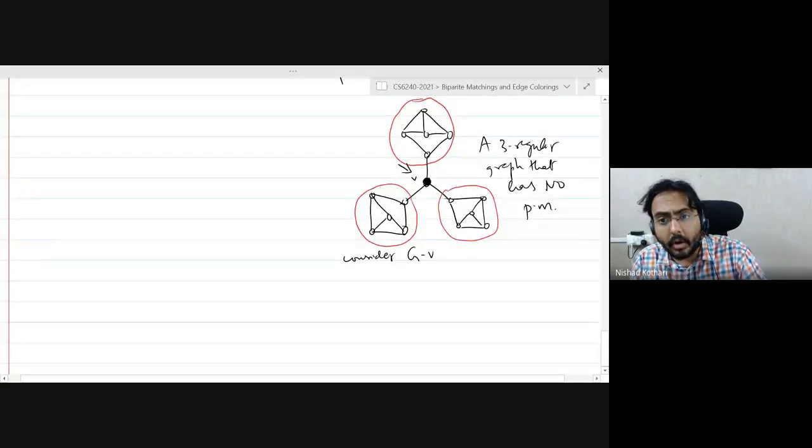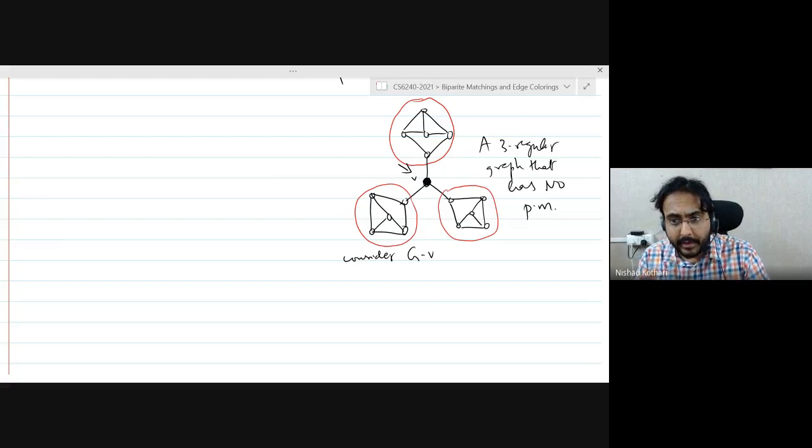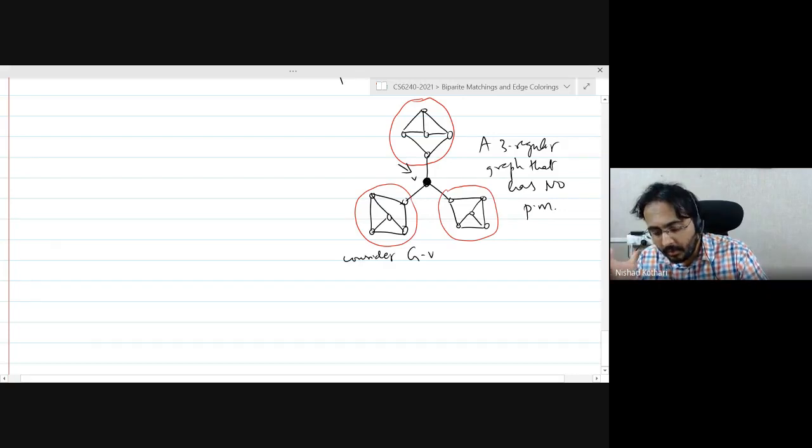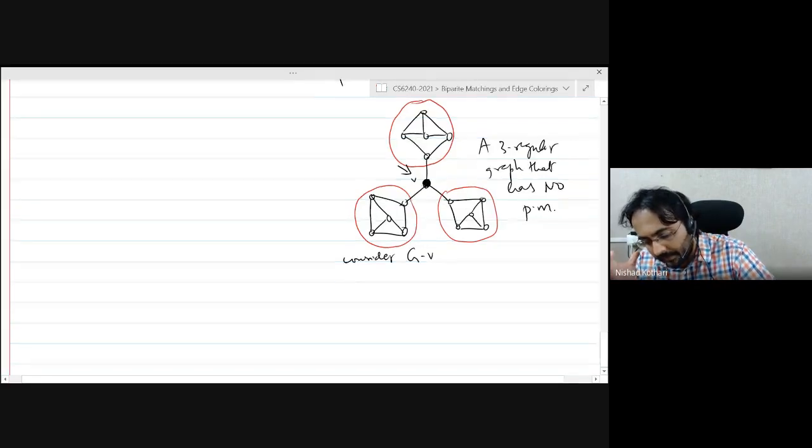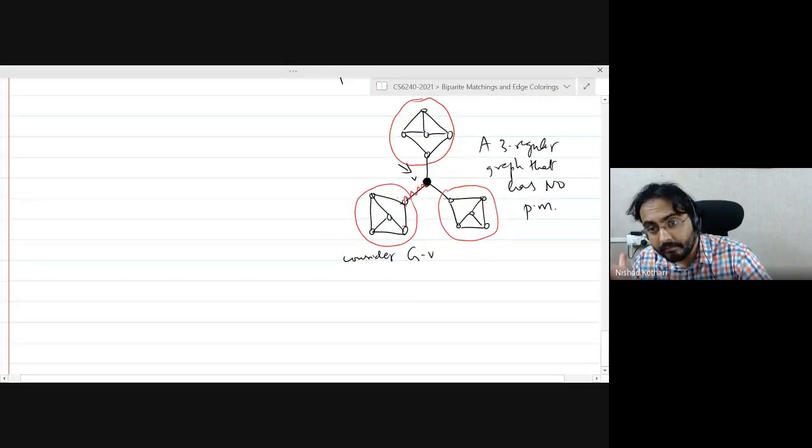Each of these has an odd number of vertices, which means in any perfect matching, each of these will have to match at least one vertex with the cut vertex, because you can't match an odd number of vertices among themselves. So each of these will need to match at least one vertex with v. And that is just not possible, right? One of them can match a vertex with v, but then the other two can't, by the definition of a matching.